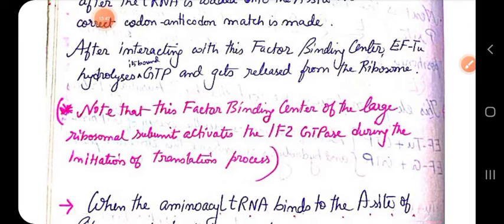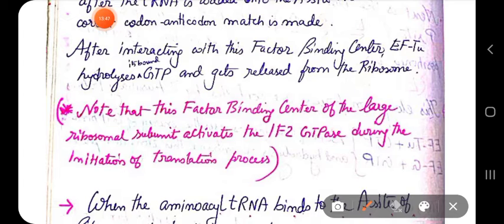Now, I have said this during initiation. During initiation of translation in prokaryotes, I said that when the large ribosomal subunit binds, IF2 also hydrolyzes its bound GTP. But why?